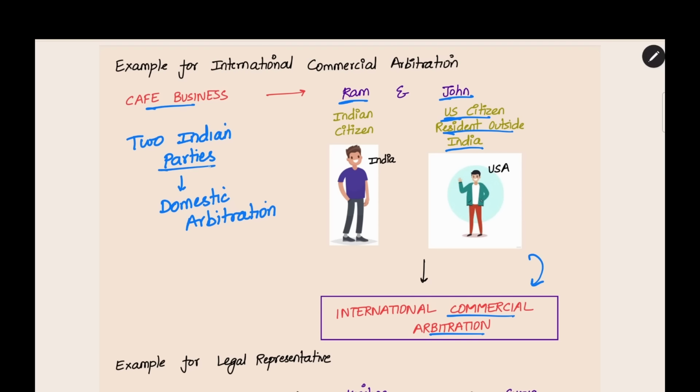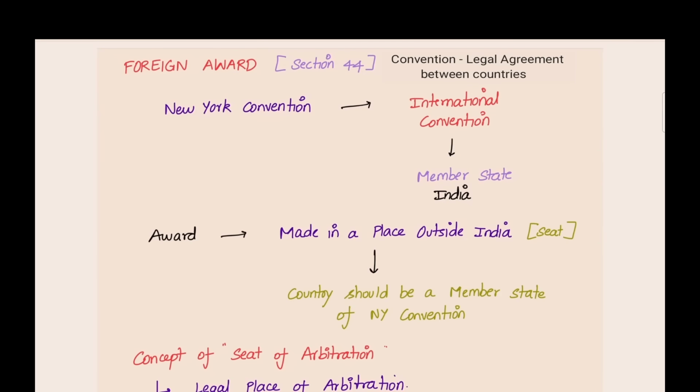So, when two parties are Indian, it is a domestic arbitration. When at least one party is from outside India, it is an international commercial arbitration. That is the difference between these two. Now, let us learn about foreign award.